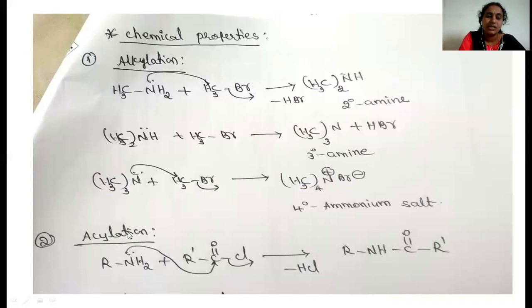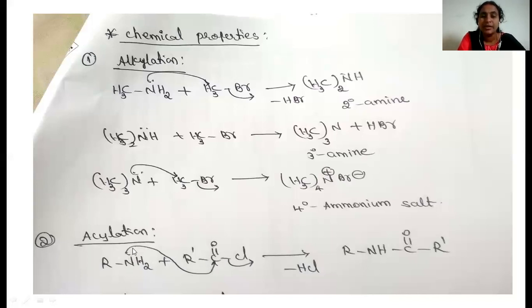And the next reaction is acylation. Here, when amines react with acyl chloride, this one also involves a nucleophilic substitution reaction. Nitrogen, having the lone pair of electrons, donates its electrons to the carbonyl carbon, and simultaneously chlorine is eliminated.